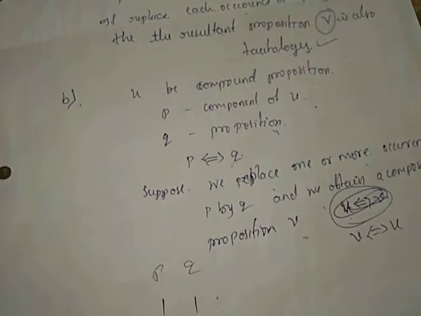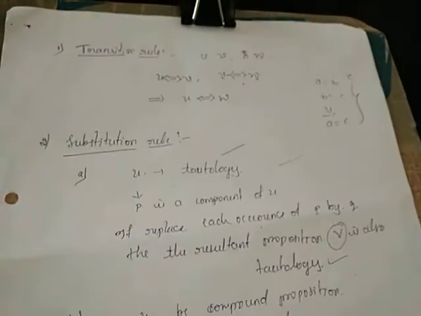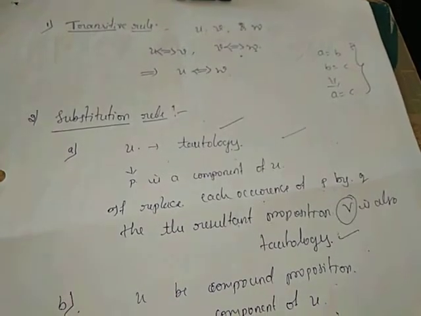Next there are some examples based on the laws of logic, the transitive rule and the substitution rule. Consider an example here.